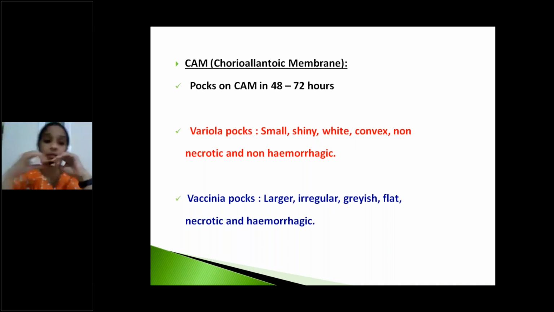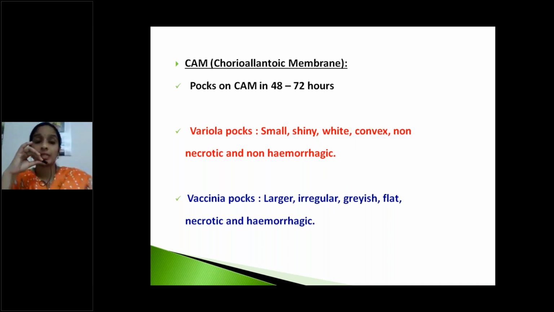If we see the pox formed by variola virus, they are very small, shiny, white, convex in appearance, non-necrotic and non-hemorrhagic. If we see the vaccinia pox, it is completely opposite.